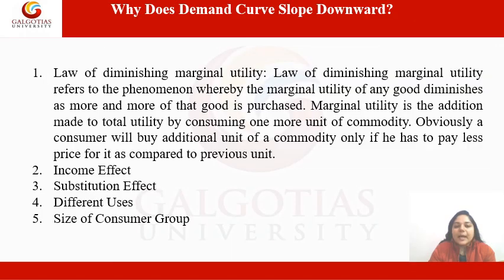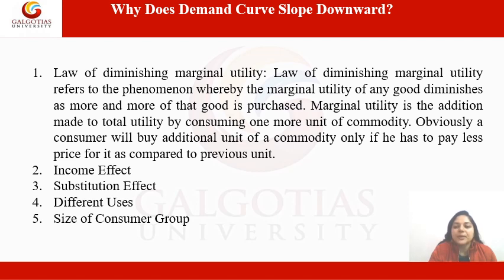In our previous slide, we observed that the demand curve slopes downward. Now we will look at the question: why does the demand curve slope downward? The first reason for the downward slope of the demand curve is the law of diminishing marginal utility. The law of diminishing marginal utility refers to the phenomenon whereby the marginal utility of any good diminishes as more and more of that good is purchased. It means if we buy a product or good more frequently, then the utility for the same will decrease.